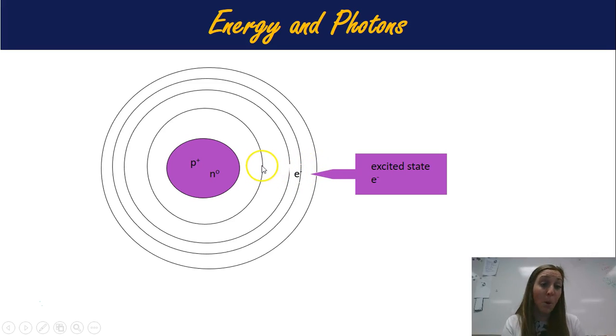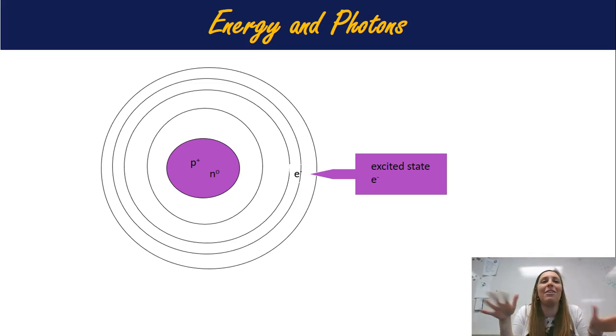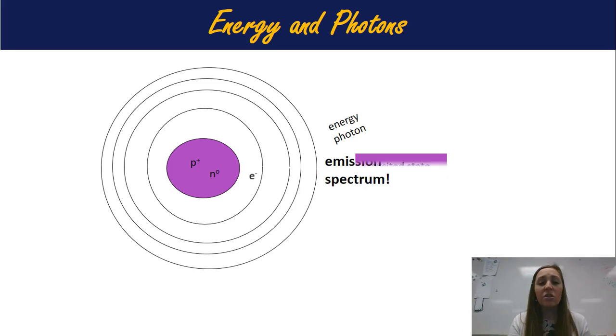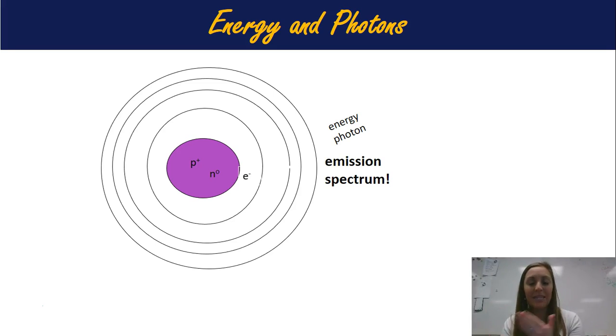This electron is supposed to be here in the first energy level. It's now hanging out here in the third energy level. It is in the excited state. It has more energy. It's like, what? Going far away from the nucleus. Oh my God, this is crazy. But eventually the electron's like, I'm chill. I don't want to have this high energy state anymore. I've got to get this energy out. I don't want it anymore. So the electron goes back down to where it started, and that's how energy is released from atoms in the emission spectrum.